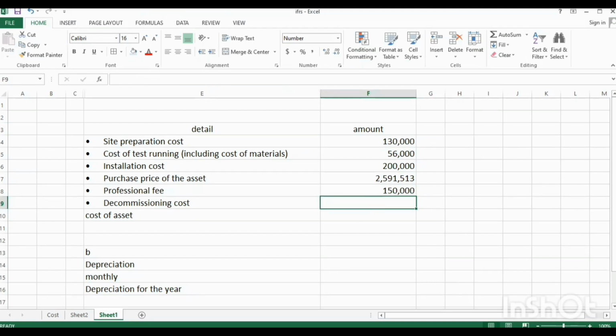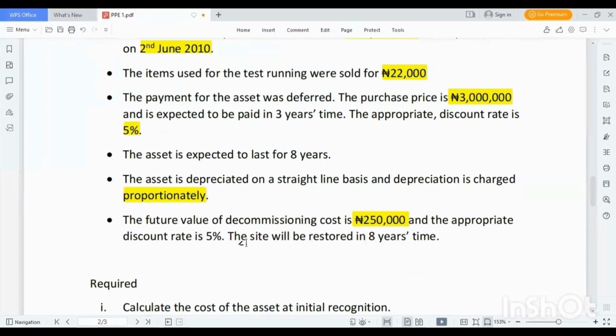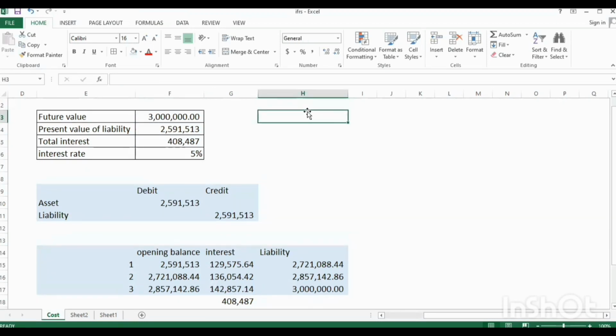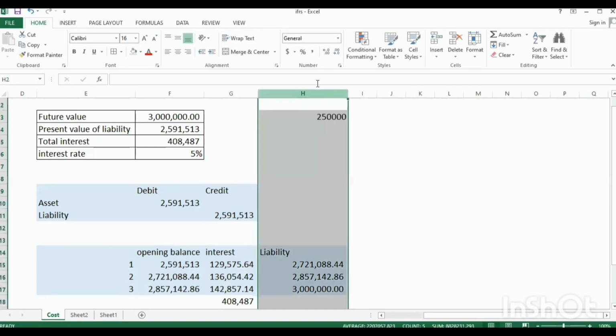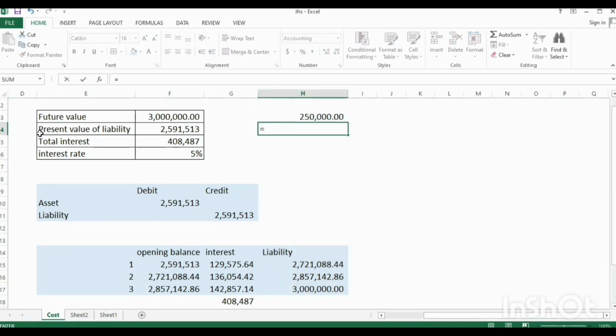Decommissioning cost, how do we calculate decommissioning costs? The future value of the decommissioning cost is 250,000 naira. The appropriate discount rate is also 5% here. The site will be restored in 8 years' time. So present value, that's what we want to calculate. The future value is 250,000 naira. What will be the present value? The same way we calculated for the cost of the assets.